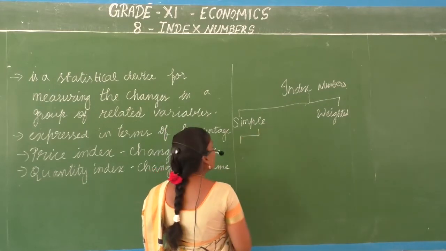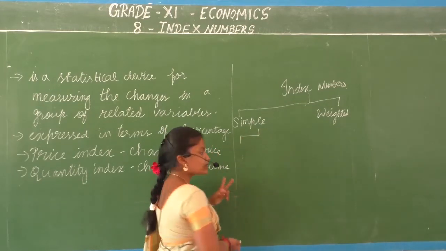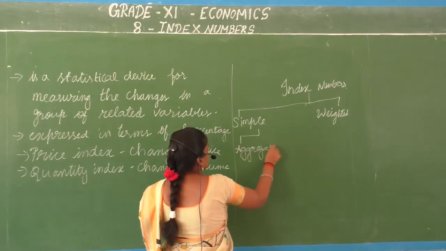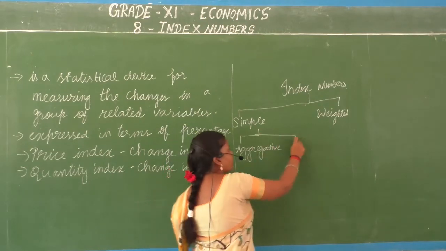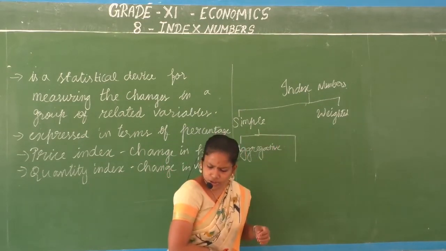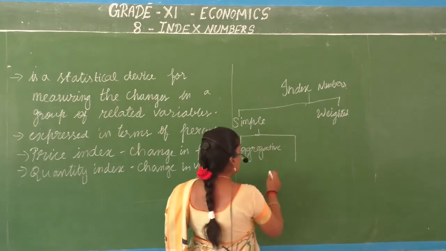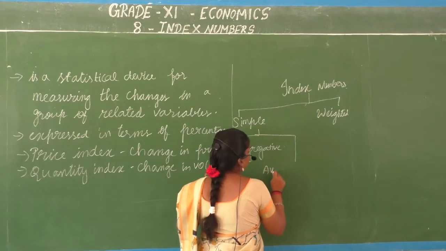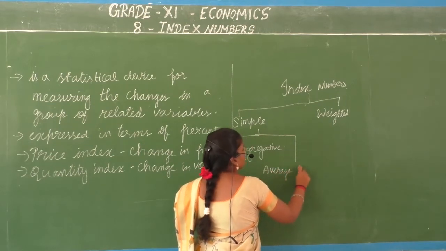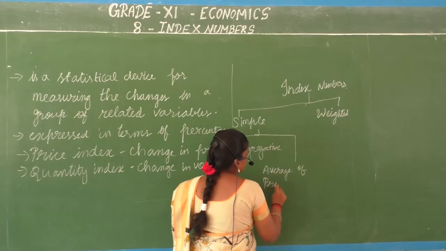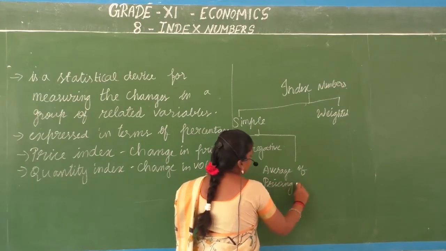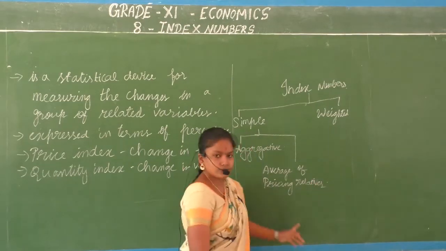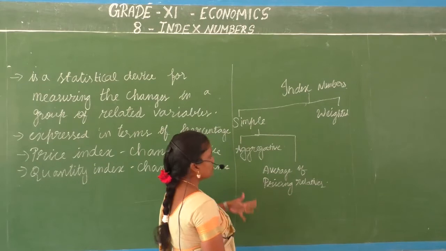We have two methods: one is the simple aggregative method and one more is the average of price relatives method. Those were the two methods to calculate.